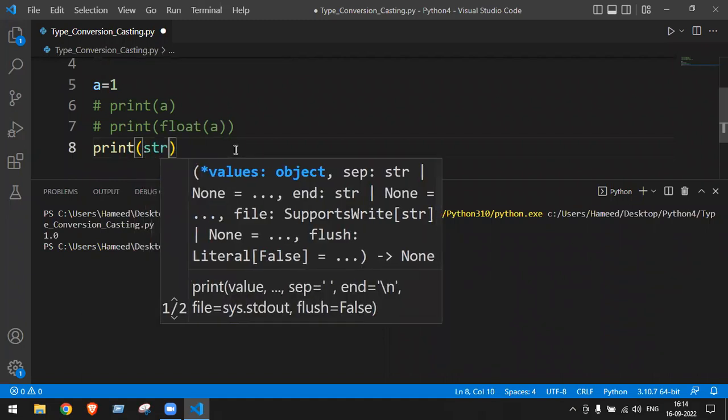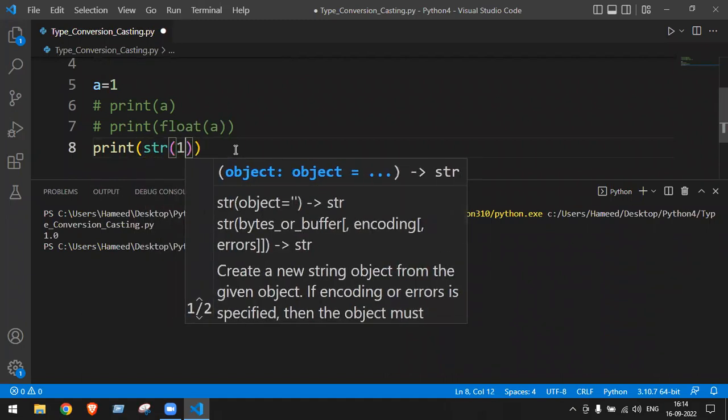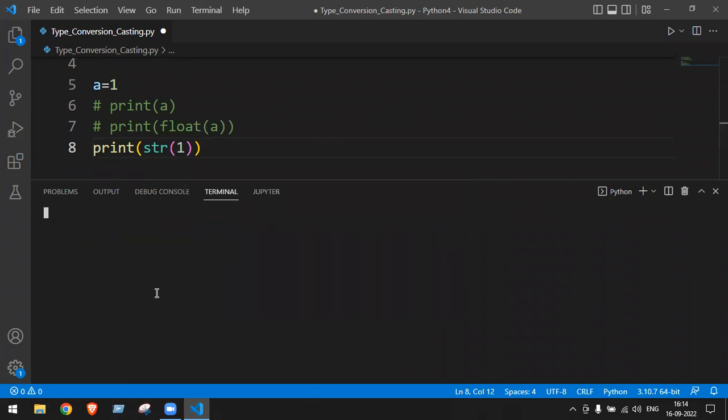Print str of 1. So what is the answer of this one when I convert to string? Pawan, why single quotes? See, a is equal to 1 is by default what type? Integer type. When I converted to float, I got the answer 1.0.